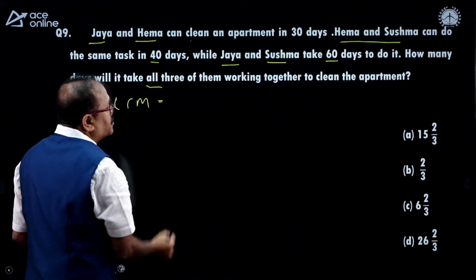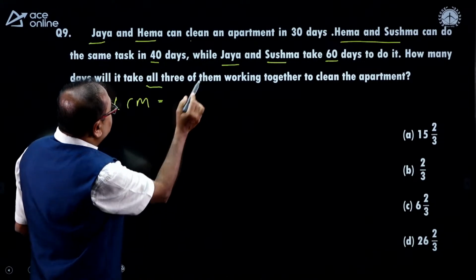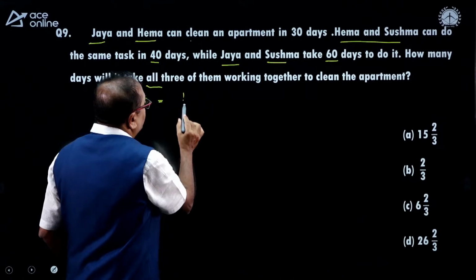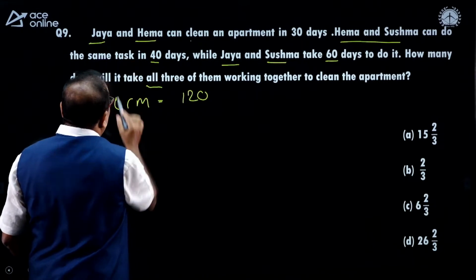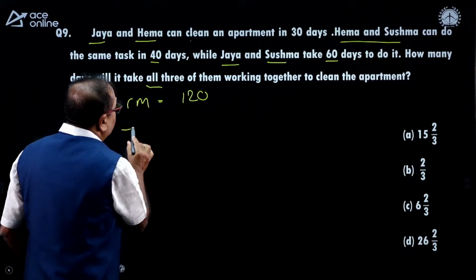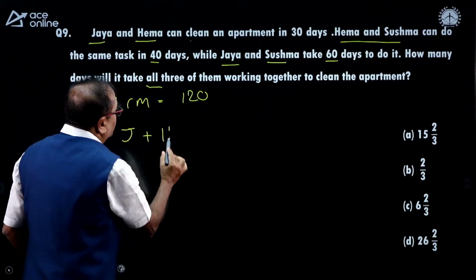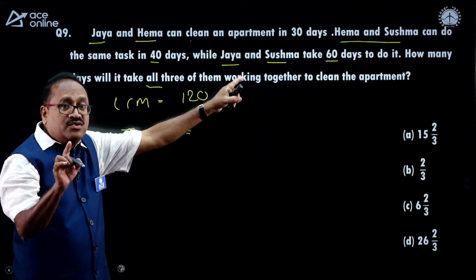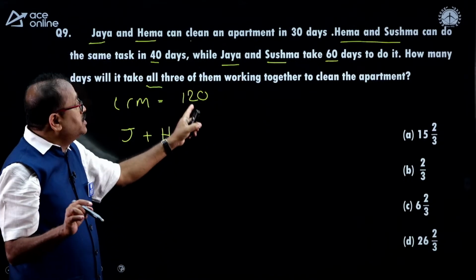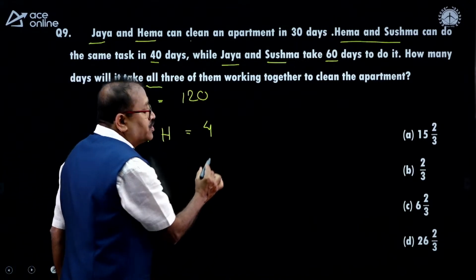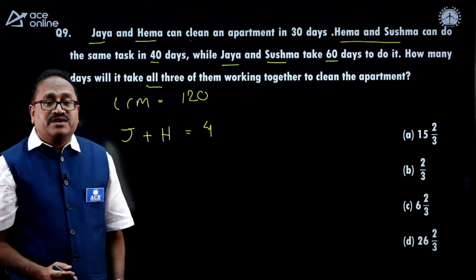Here you are going to take the LCM of 30, 40 and 60, that is 120, and you can find out Jaya can complete the work in how many days? Jaya plus Hema can complete the work in 30 days, which is already known to us. So, per day unit is 120 divided by 30, and that comes to 4 units. That way you can complete it.